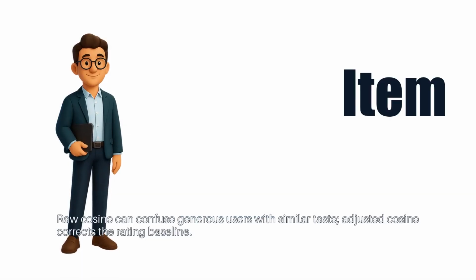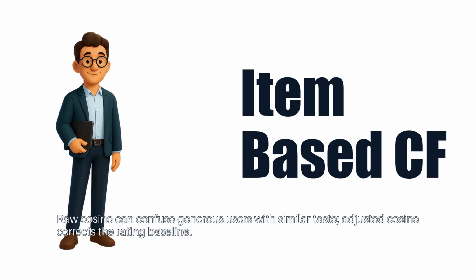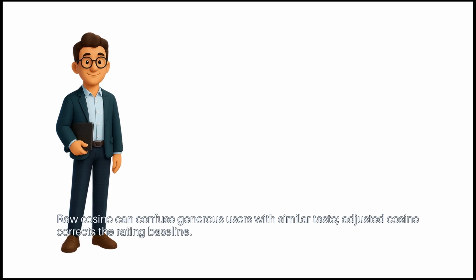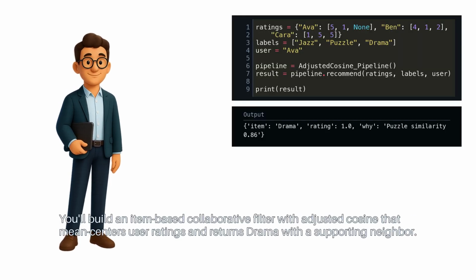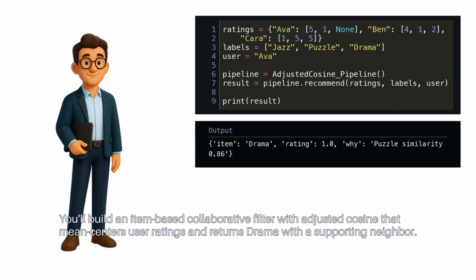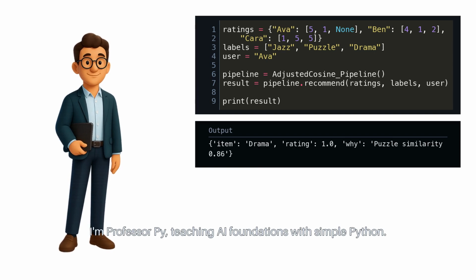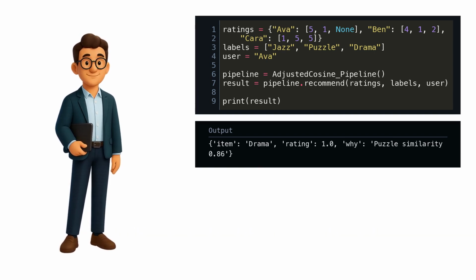Raw cosine can confuse generous users with similar taste. Adjusted cosine corrects the rating baseline. You'll build an item-based collaborative filter with adjusted cosine that mean centers user ratings and returns drama with a supporting neighbor. I'm Professor Pi, teaching AI foundations with simple Python.